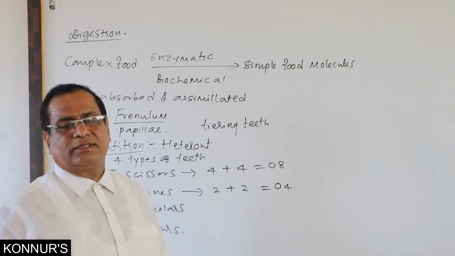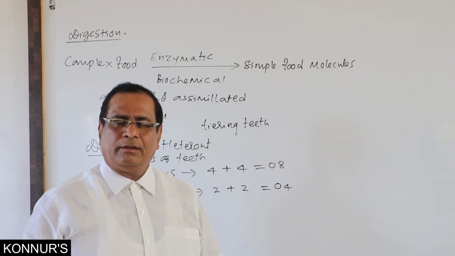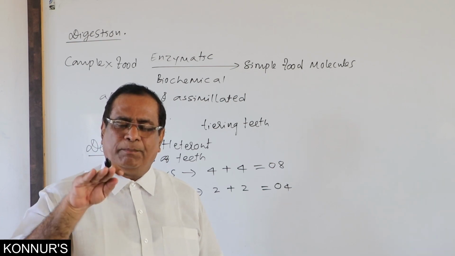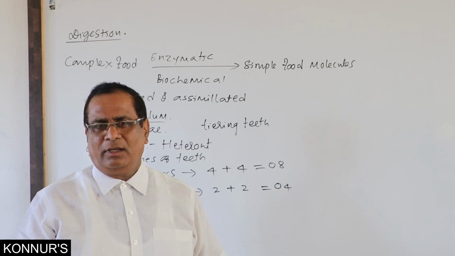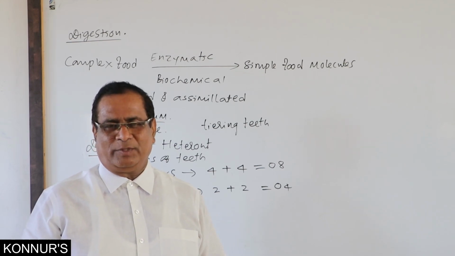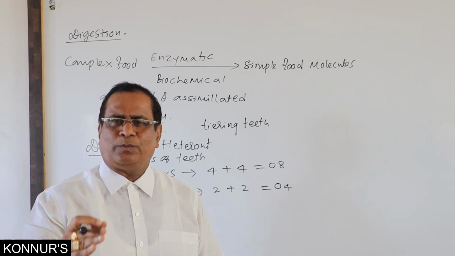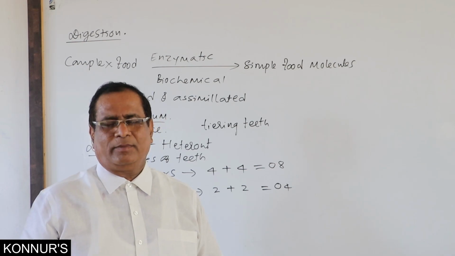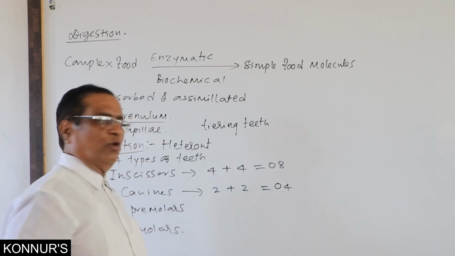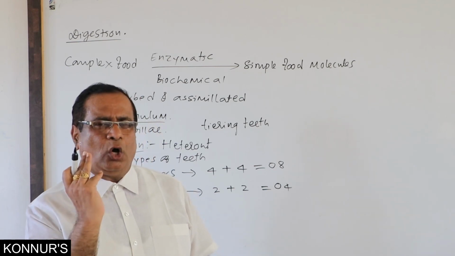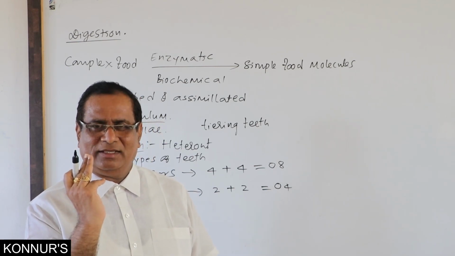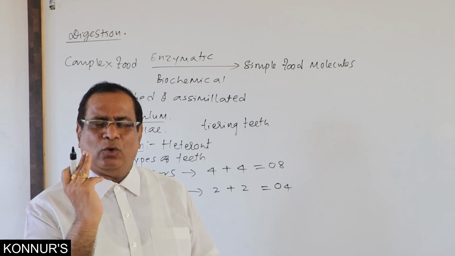And now premolars. These are the teeth with blunt edge. They are mainly meant for grinding the food, to grind the food into small food particles. And these premolars, their number is 2 on either side of canines, in both upper jaw and lower jaw.